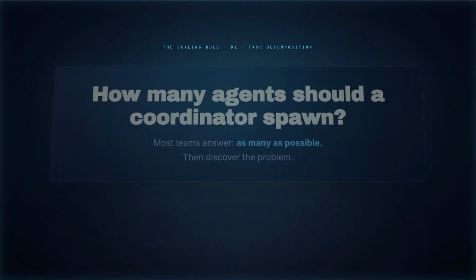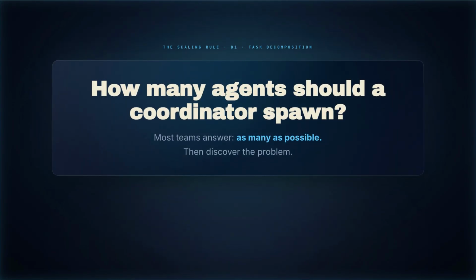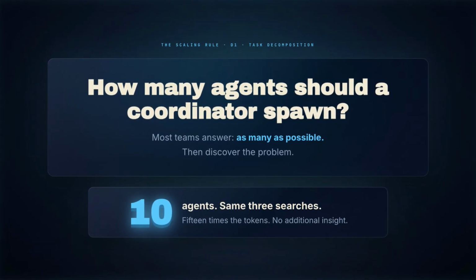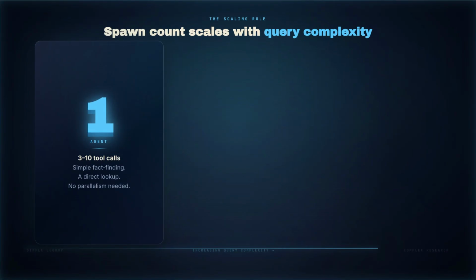How many agents should a coordinator spawn? Most teams answer, as many as possible, and then discover that 10 agents running the same 3 searches costs 15 times the tokens, with no additional insight. Here is the rule Anthropic embedded directly in the coordinator system prompt. Simple fact finding, 1 agent with 3 to 10 tool calls. A direct lookup, no parallelism needed.